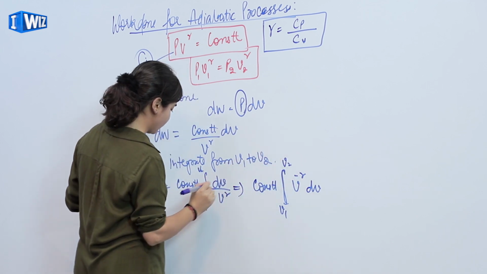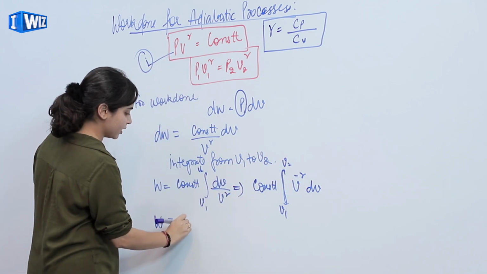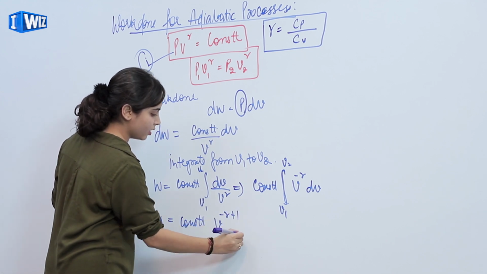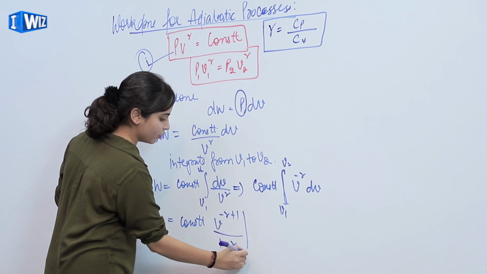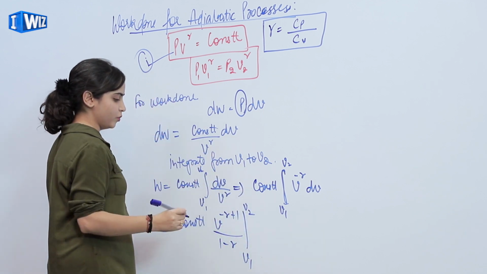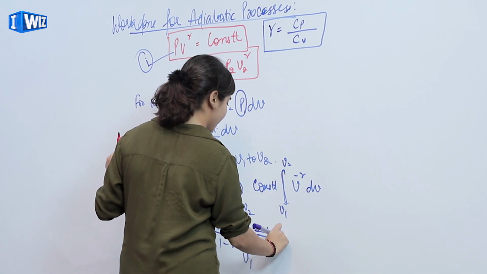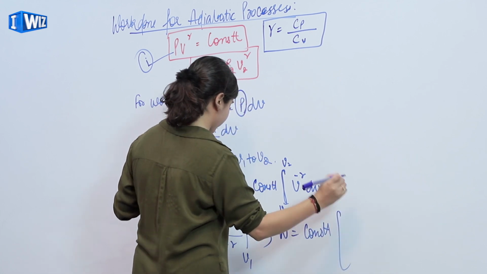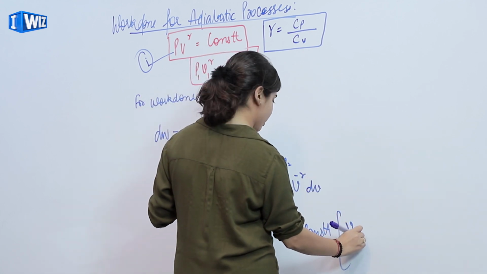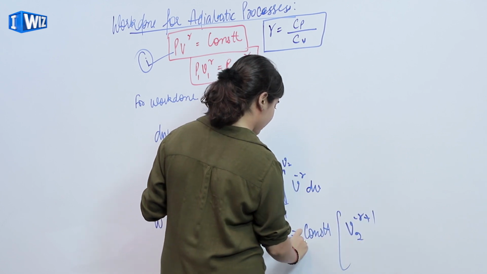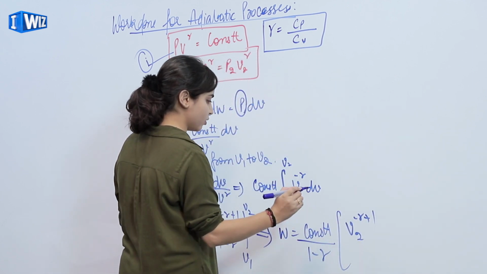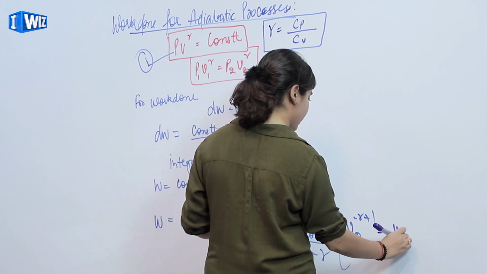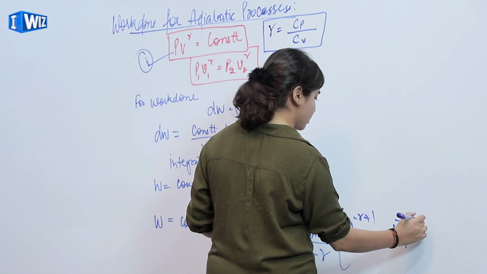From V1 to V2, work is equal to constant times V^(-gamma+1) upon 1 minus gamma, from V1 to V2. On substituting the upper limit and lower limit, we'll get W as constant upon 1 minus gamma, times V2^(-gamma+1) minus V1^(-gamma+1).